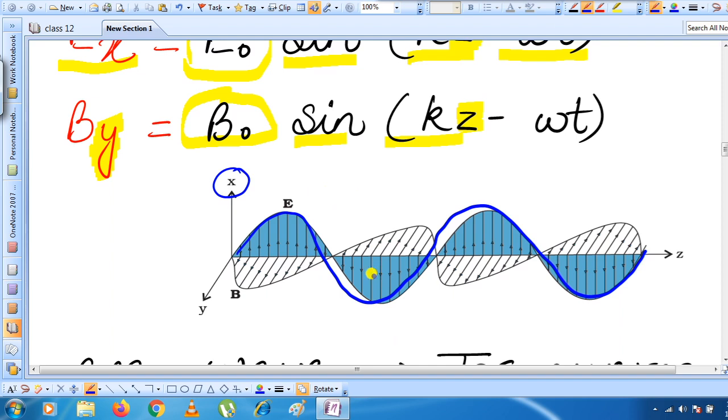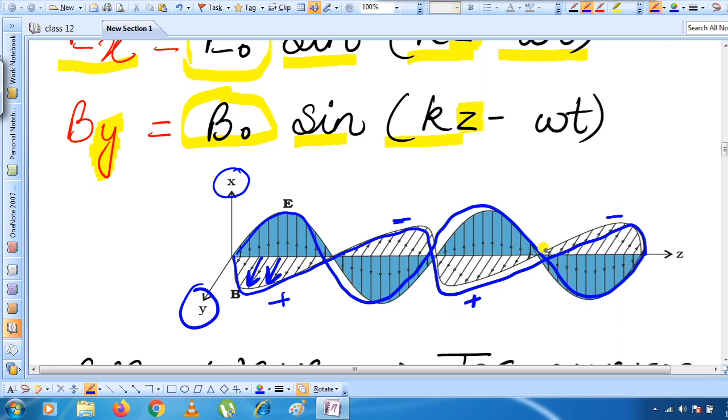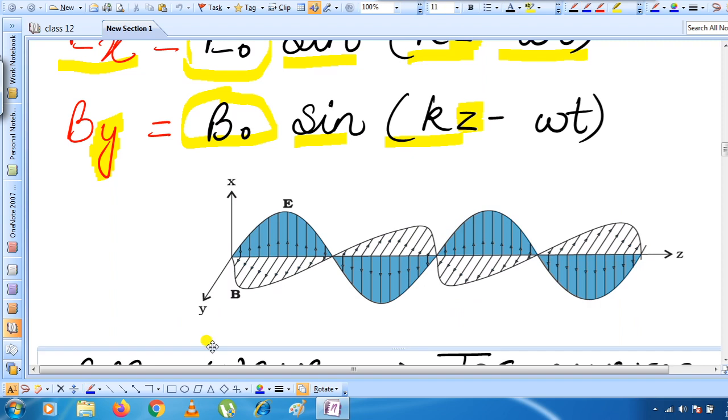What about the magnetic field? You can see here the y-axis is along this direction, so along this direction only the magnetic field will oscillate. You can see the shape of the magnetic field lines oscillating in this way, and these arrows which I have drawn just now will be parallel to the y-axis. Reason? Because the magnetic field is oscillating along the y-axis only. This is along positive y-axis, this is along negative y-axis, positive y-axis, negative y-axis. It is so simple as it is shown here.